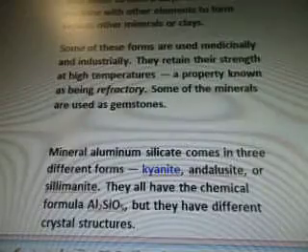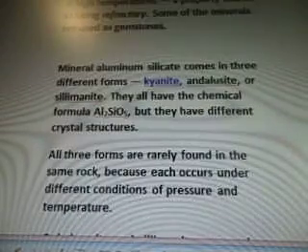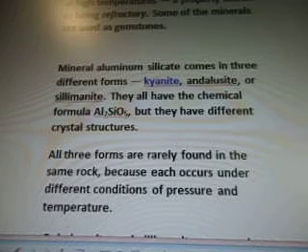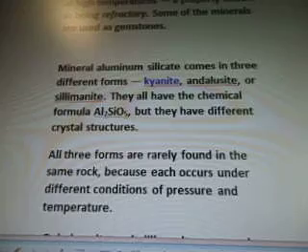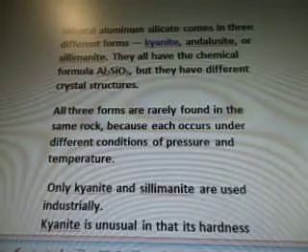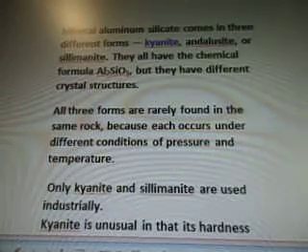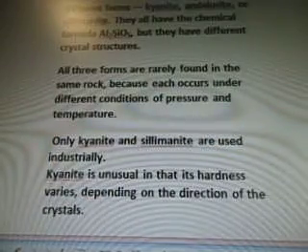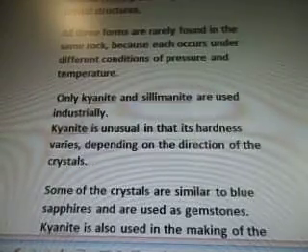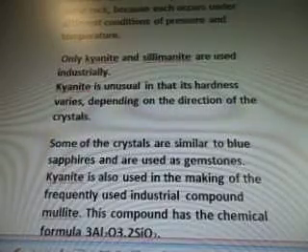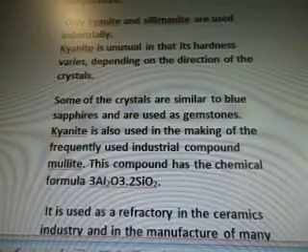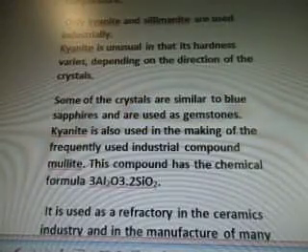Some of the minerals are used as gemstones. Mineral aluminum silicate comes in three different forms: kyanite, andalusite, or sillimanite. They all have the chemical formula of Al2SiO5, but they have different crystal structures. All three forms are rarely found in the same rock because each occurs under different conditions of pressure and temperature. Only kyanite and sillimanite are used industrially. Kyanite is unusual in that its hardness varies depending on the direction of the crystals.